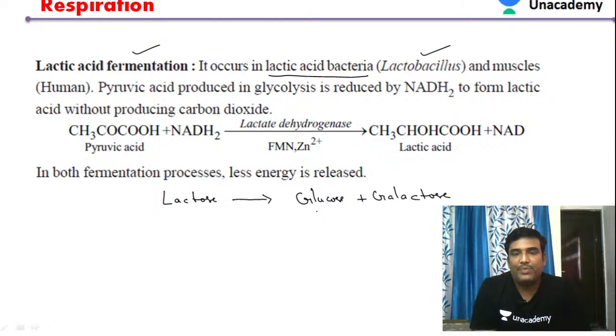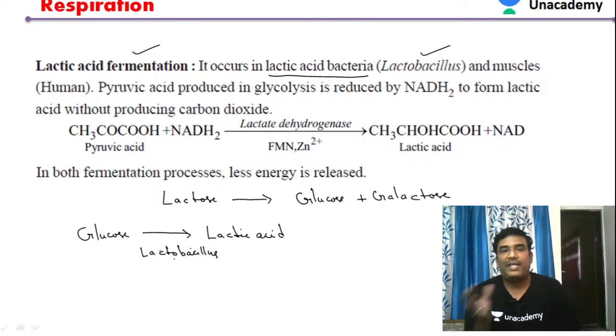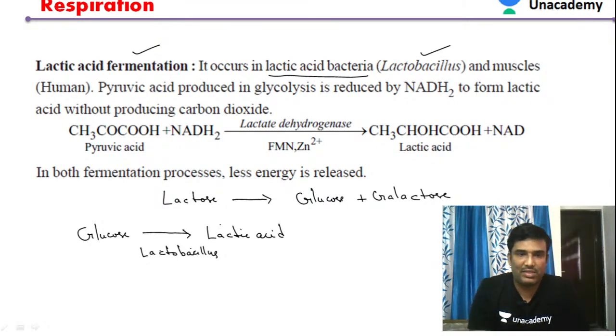So it is broken down to glucose plus galactose, and the glucose produced from lactose is used to produce lactic acid in the presence of bacteria. The name of the bacteria is Lactobacillus. So Lactobacillus converts glucose into lactic acid.